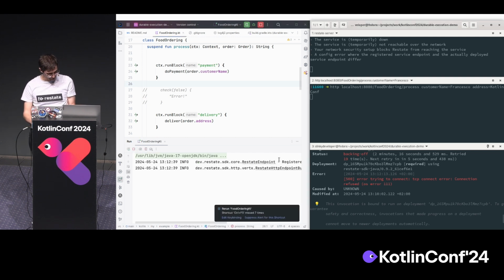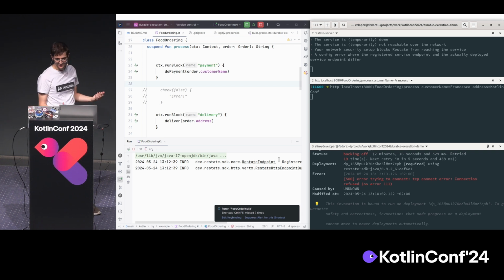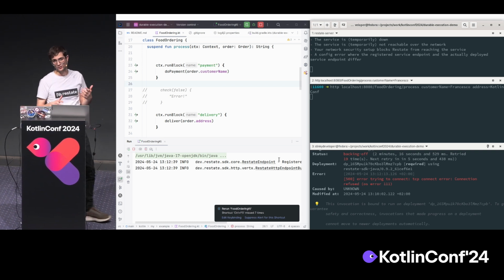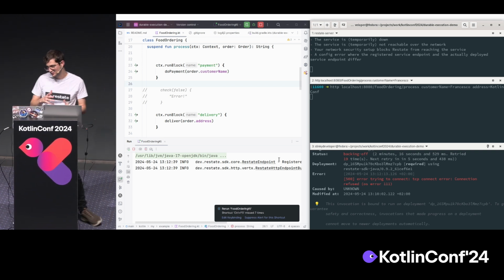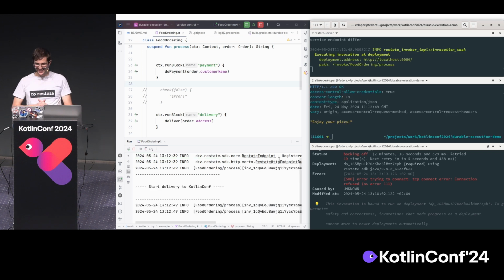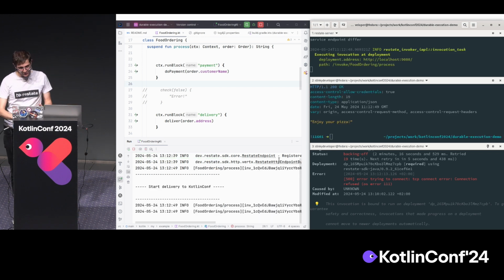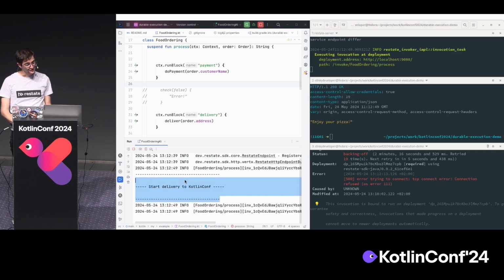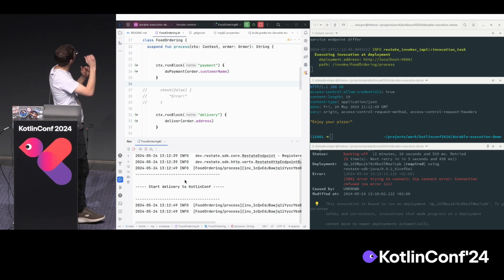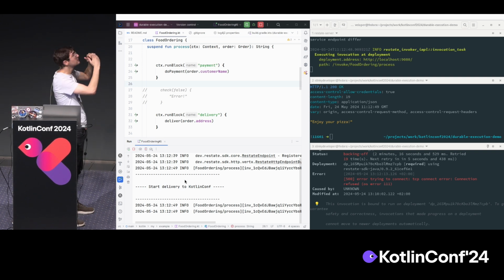And guess what's going to happen? Give it a second, there's a 10-second backoff time for retry. Should have made it shorter maybe for the demo. And yeah, we got the logging of start delivery. So the invocation restarted just from the delivery block. And it skipped the payment block, because the payment block was already done.